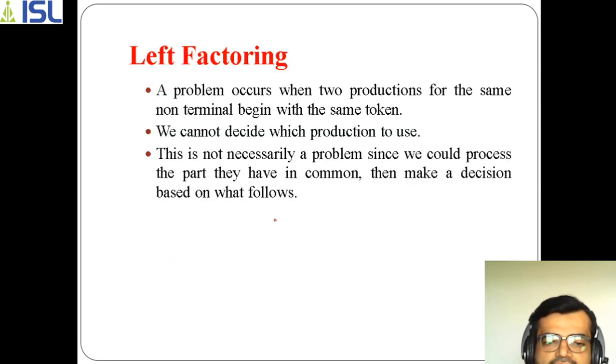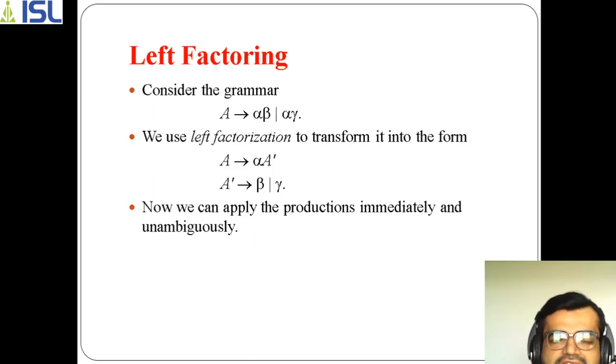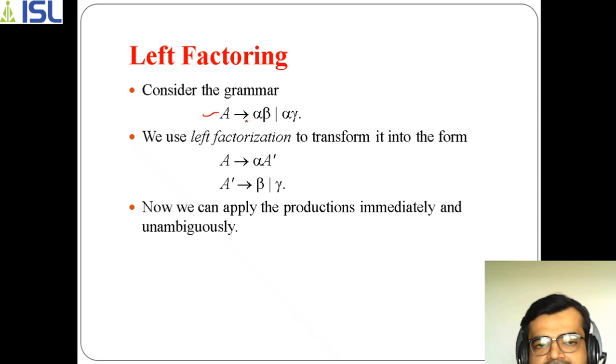For first and follow, we first need to understand what is meant by the left factoring process. Let us take an example here. If you go with this production, there is a problem in it. For example, if any string starts with alpha, you can observe here the first value is alpha beta and the next is alpha gamma. So now there is a problem here.